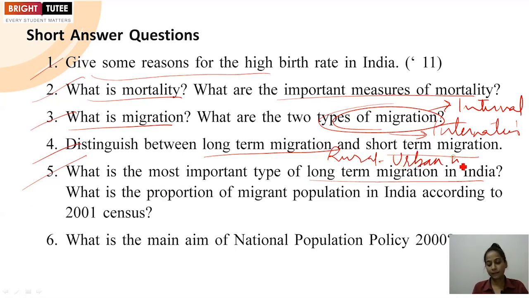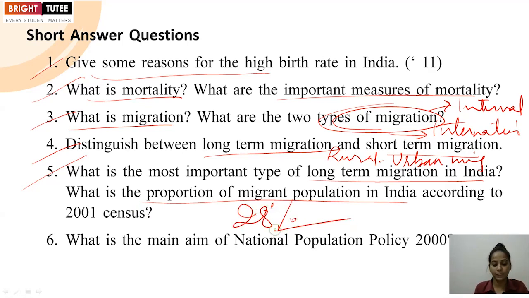rural-urban migration. What is the proportion of migrant population in India according to the 2001 census? So we have to mention the data. According to that census, it was around 28%. Clear? Next, what is the main aim of National Population Policy, they have asked.